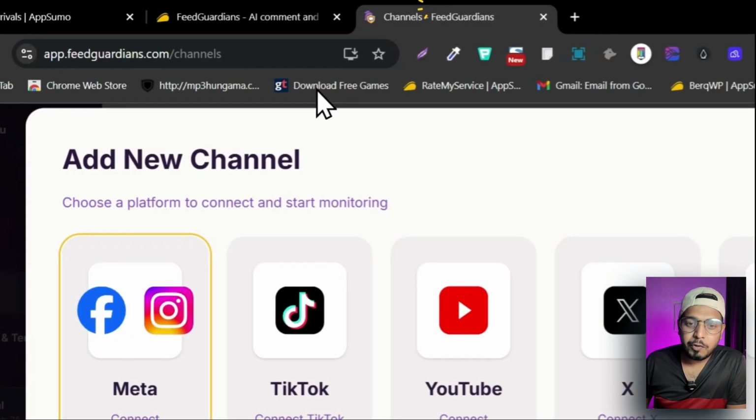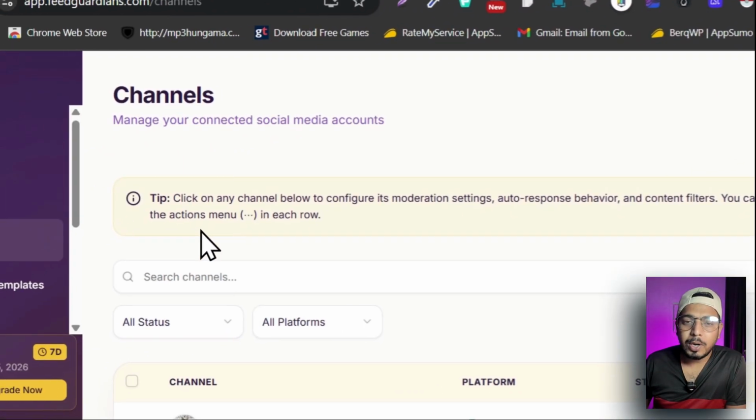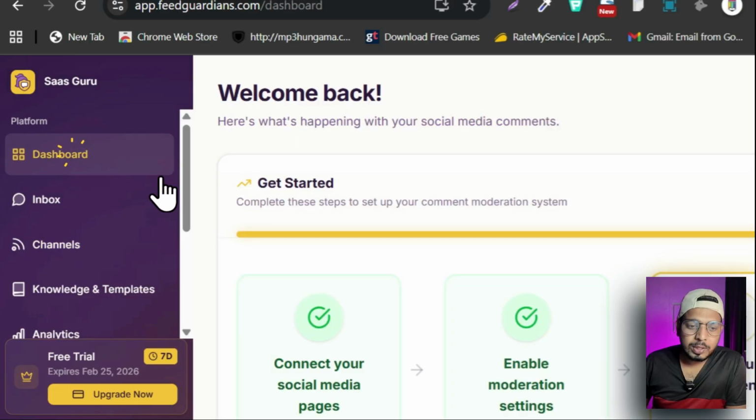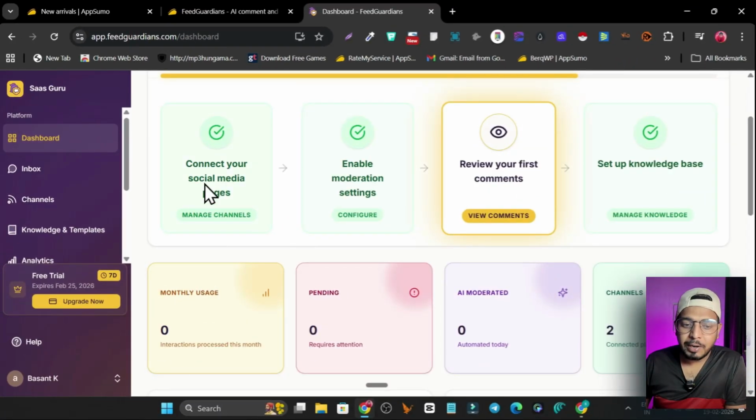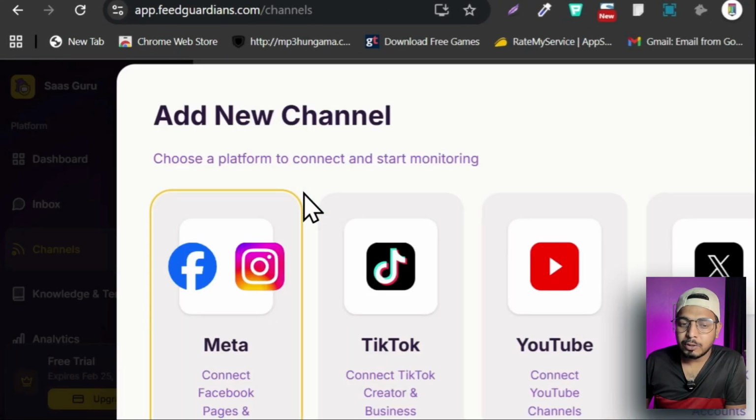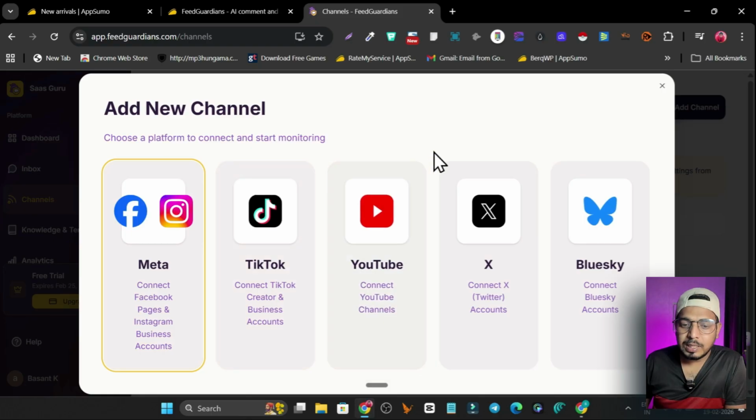Now let me give you the overview of the platform with a tutorial on how you are going to set up your channel. So this is how the dashboard looks, and by default it is going to show pretty quick steps on how you can set up your channel. In the first step it will ask you to set up your channel. We have all these popular platforms available, and you simply select which platform you want to connect.